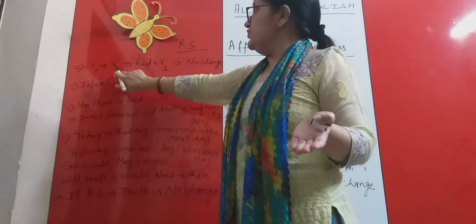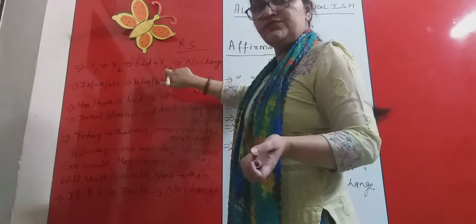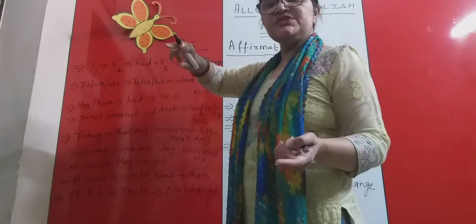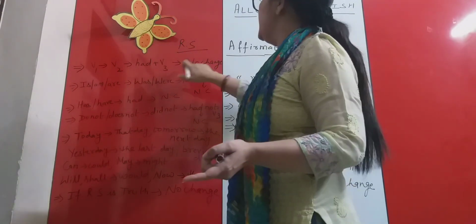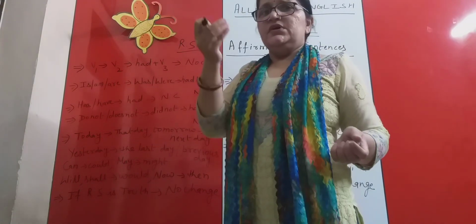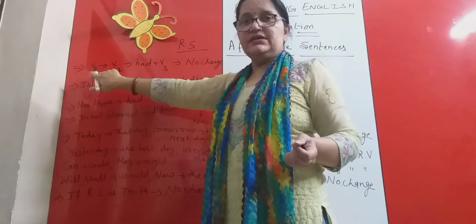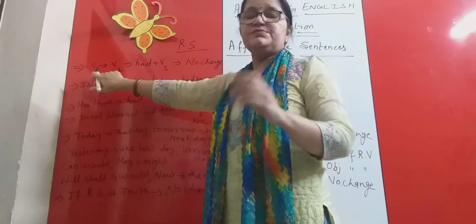If verb's second form is given to you, it will be converted into had plus verb's third form. If already had plus verb's third form is given to you, it will not change. There will be no change. In terms of just giving you the knowledge, verb's first form is basically the part of simple present tense.